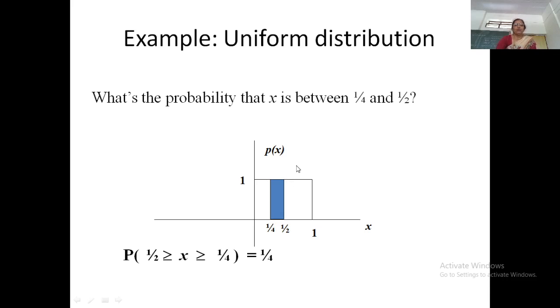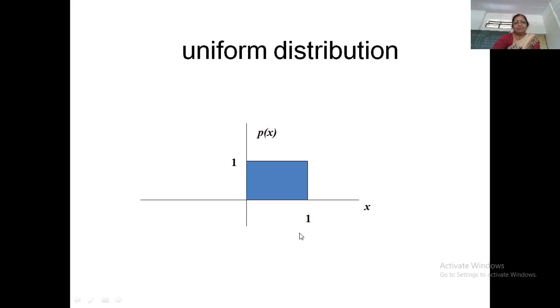Similarly, this is your standard uniform distribution in the interval 0 to 1, and therefore the height of the rectangle is also 1. Now, if you want to find the probability that your random variable x lies between 1 by 4 and 1 by 2, the probability that 1 by 4 is less than or equal to x is less than or equal to 1 by 2 is simply 1 by 2 minus 1 by 4, which is equal to 1 by 4.